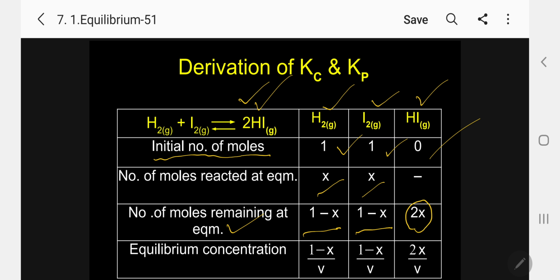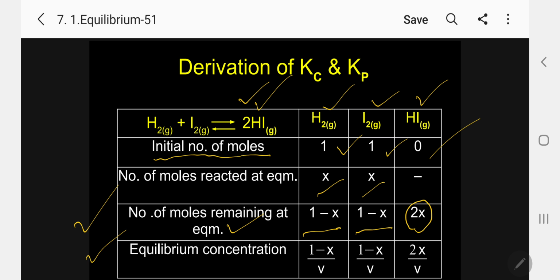2X, that is HI, the product formed. Please follow. In the calculation, we take only the number of moles at equilibrium, because all equilibrium constants involve equilibrium values. So now I am expressing the concentration.